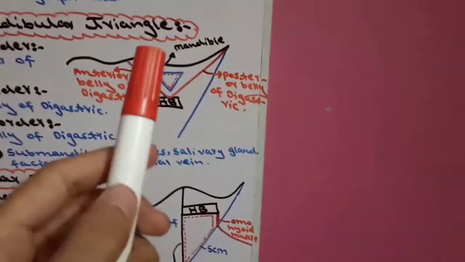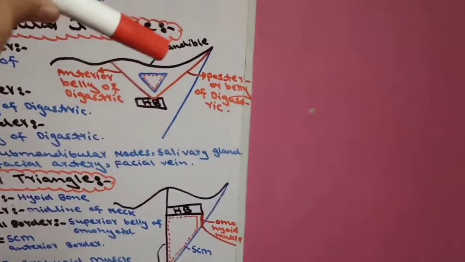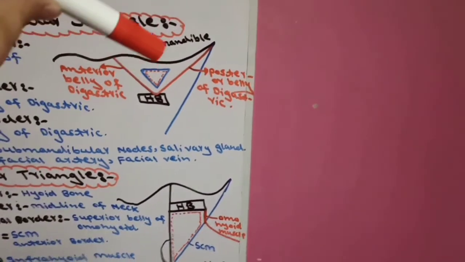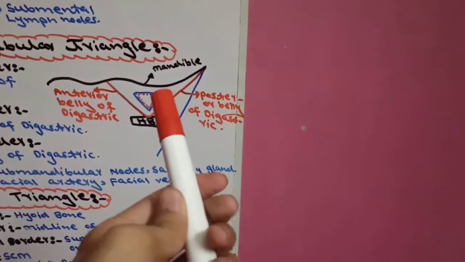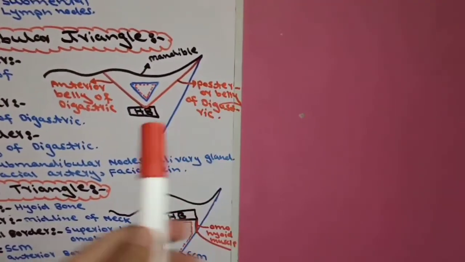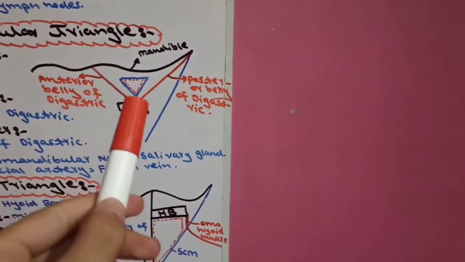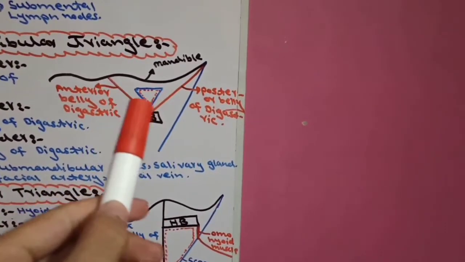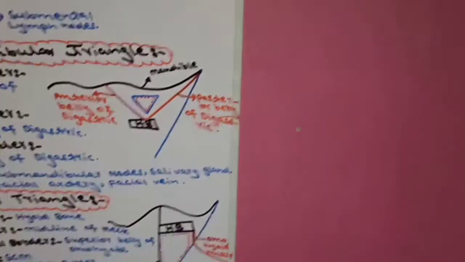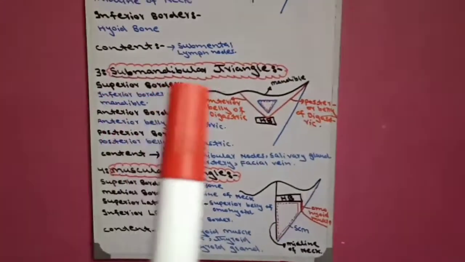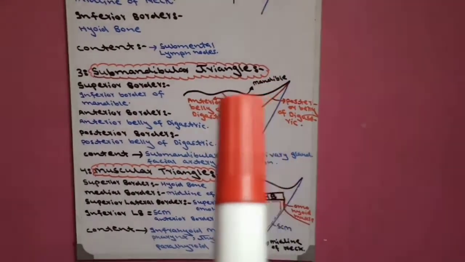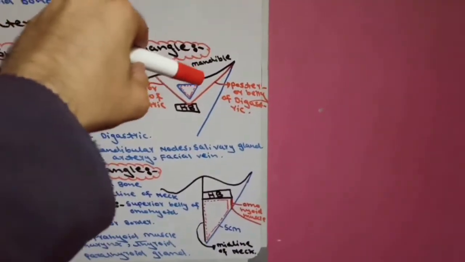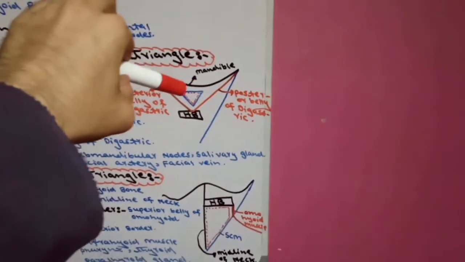This is the submandibular triangle. Now the superior border of submandibular triangle is formed by inferior border of mandible, its posterior border is formed by posterior belly of digastric, and its anterior border is formed by anterior belly of digastric. Now superior border is formed by inferior border of mandible. This is the inferior border of mandible, and this is the superior border of submandibular triangle.